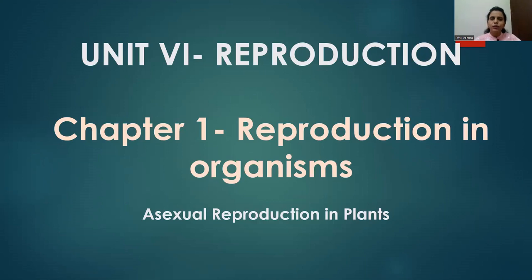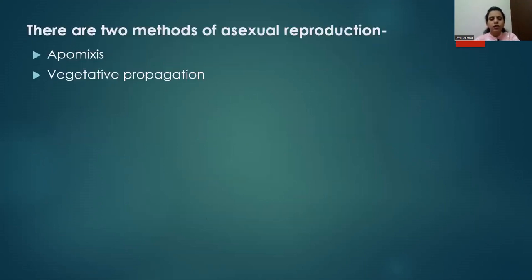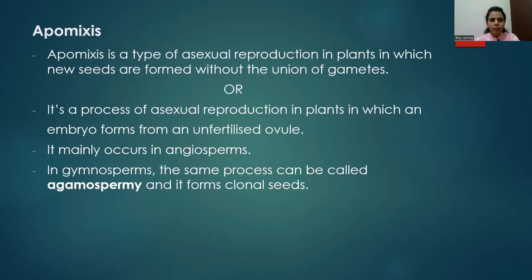Everyone, in this video we are going to begin with the process of asexual reproduction in plants. Generally in plants, asexual reproduction occurs by two processes, apomixis and vegetative propagation. So let's begin with apomixis.